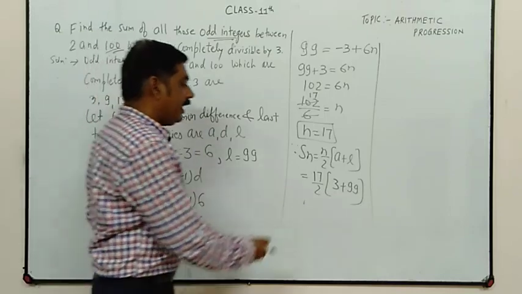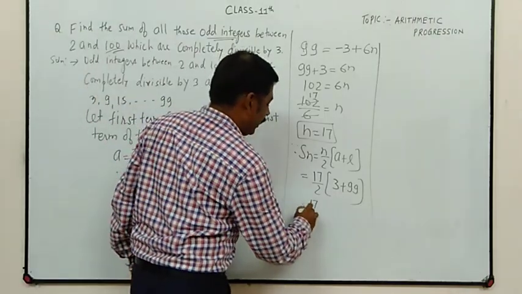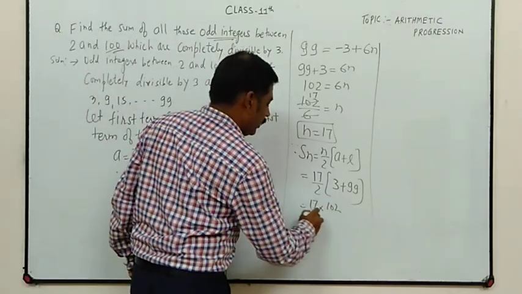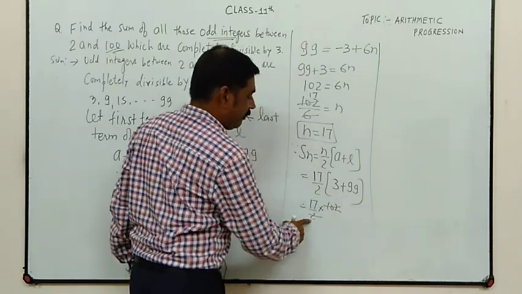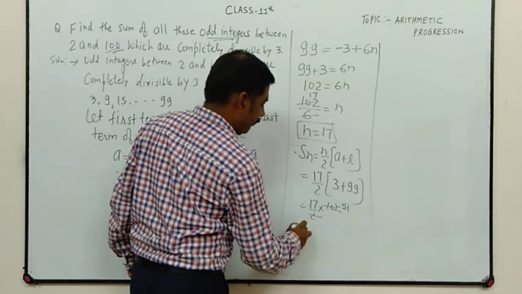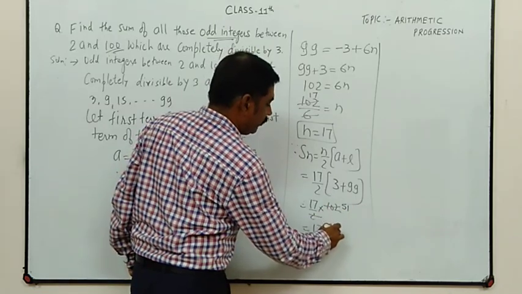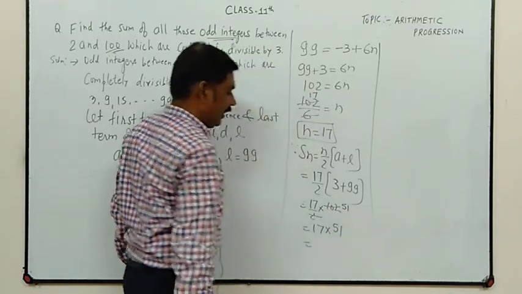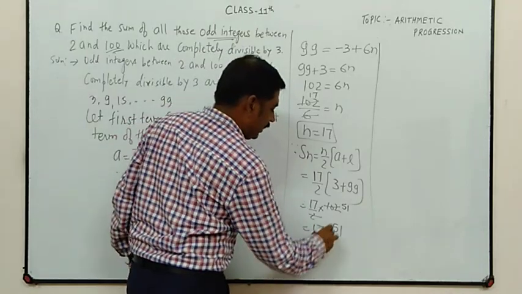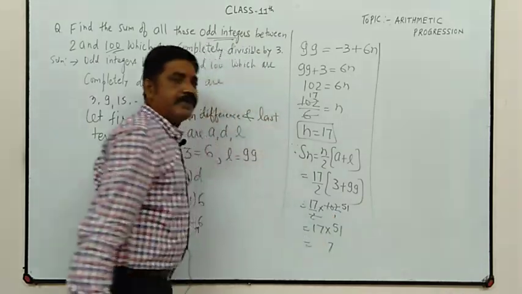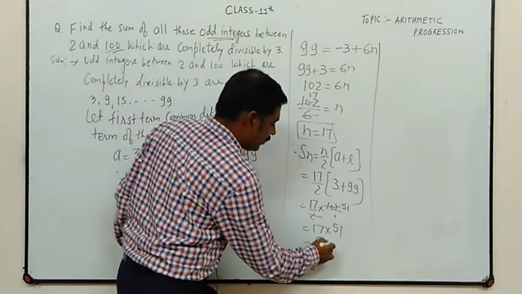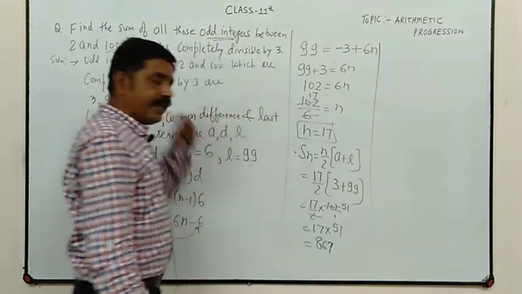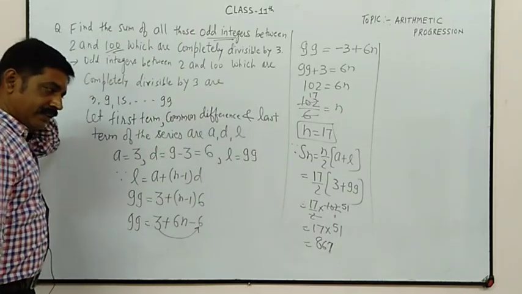So 99 plus 3 is 102, which is divisible by 2, giving 51. Now 17 into 51: 17 ones are 17, and 17 fives are 85. 85 plus 1, 86. So the answer is 867. Okay.